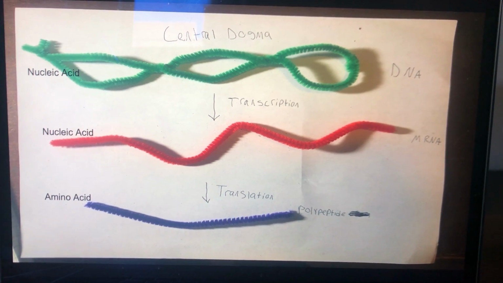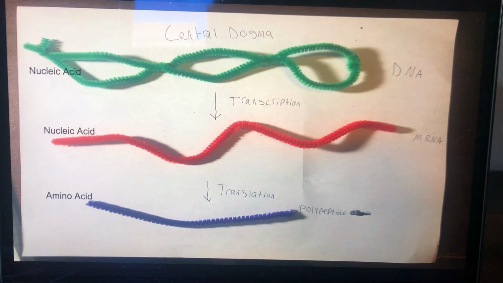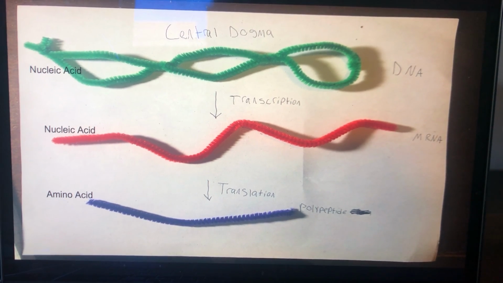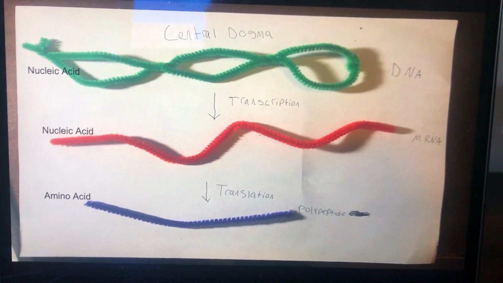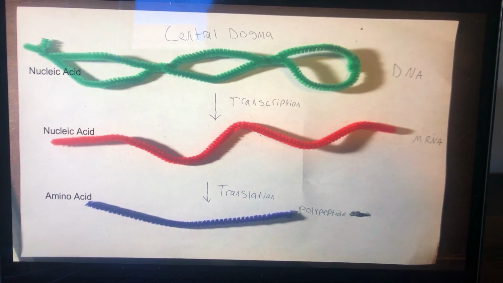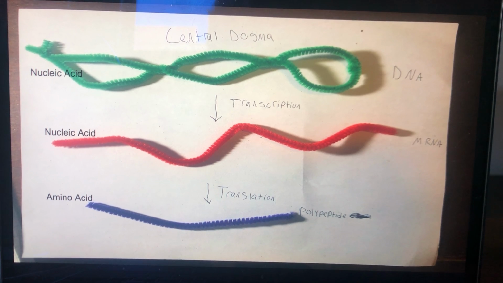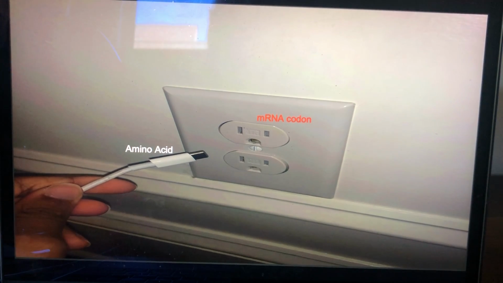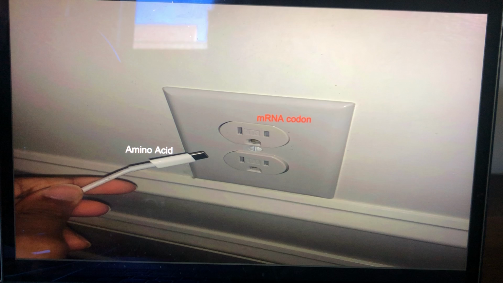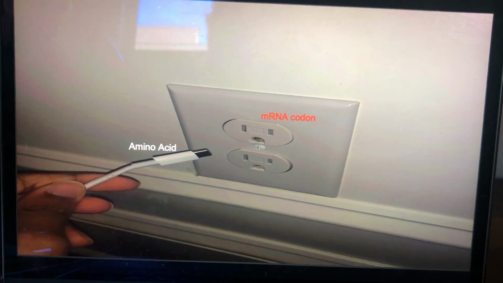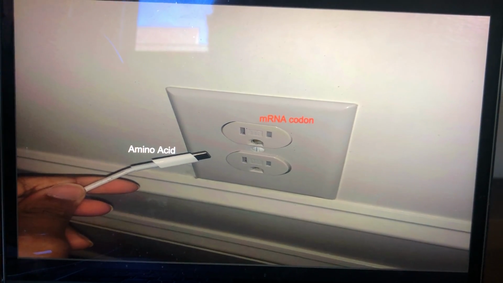The adapter hypothesis was introduced in order to try to explain how this transfer of information from nucleic acids is used to specify amino acid sequences in an organism. I'll be using the example of a charging cord, a charging block, and its respective socket to represent this hypothesis. Here, the end of this USB-C cord can represent an amino acid, which is the product of translation, and the outlet in the wall can represent an mRNA codon.